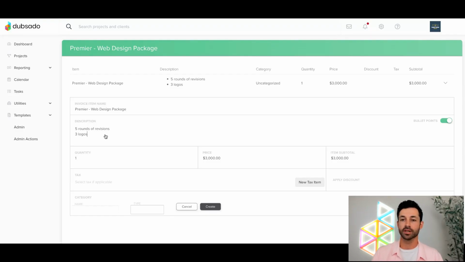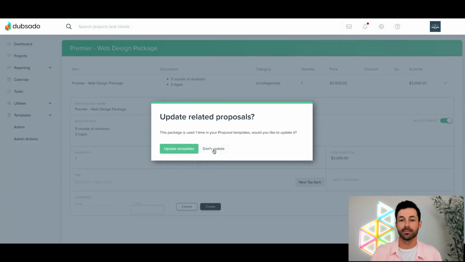But let's just review a little bit about how to set these things up, since I had this pre-made in here. This invoice item name is going to display on the client's invoice. Whereas at the top here, if I click this, this is my internal name for it, right? Maybe you want to have just a simple package 1 for yourself because you know package 1 is Premier, but you don't want to show just package 1 to your client. You would go ahead and rename it here at the top as opposed to the invoice item name.